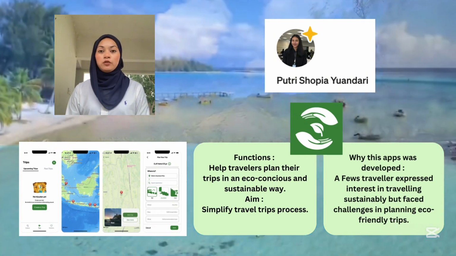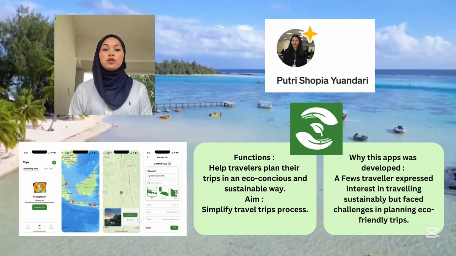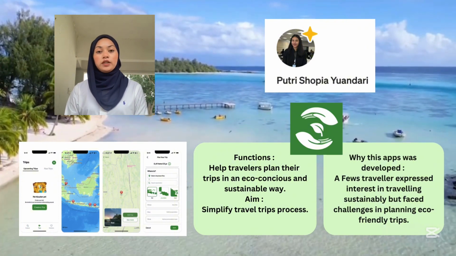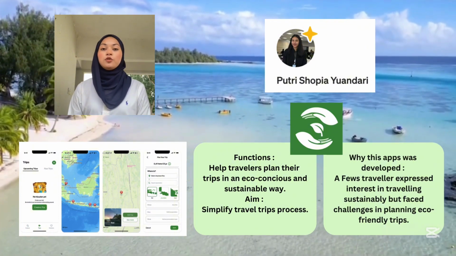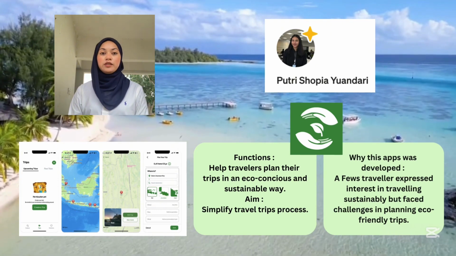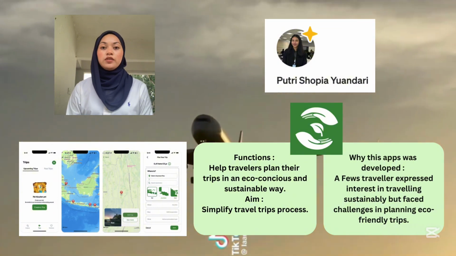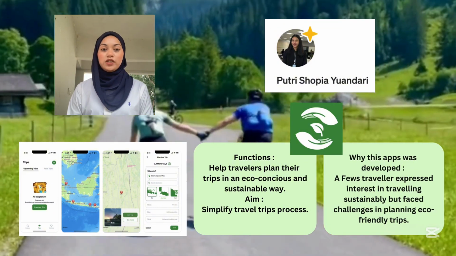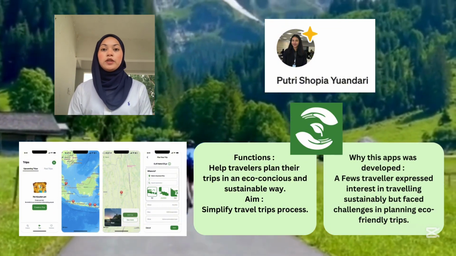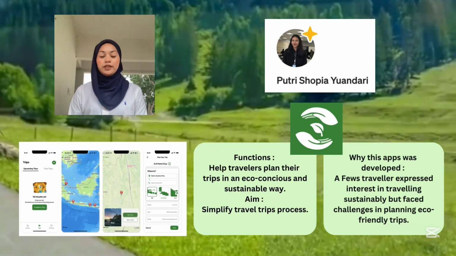I have chosen environment study case for this individual assignment. This study case was developed by Putri Sofia and friends. This application is designed to help travelers plan their trips in an eco-conscious and sustainable way. This application assists users in selecting travel destinations based on their personal preference, while incorporating sustainable practices such as minimizing environmental impact and supporting local communities.